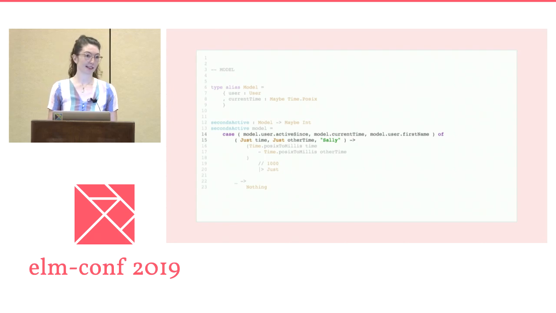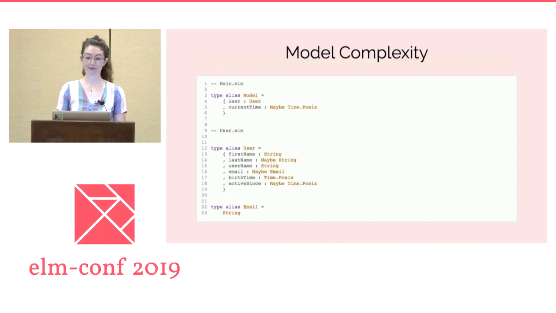For full and complete tests against seconds active, we'd need to have tests against all possible different values in the model. A model which has a user field with 2 string fields, 1 maybe strings, 1 POSIX time, and 1 maybe POSIX time, in addition to having a current time field. The possible number of combinations of these fields is vast.